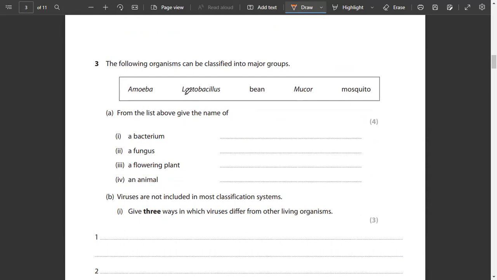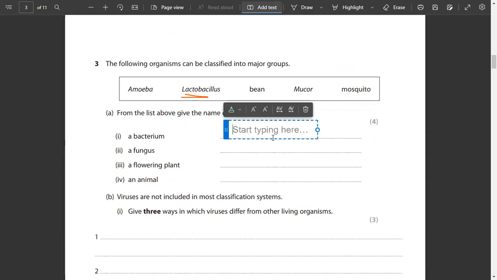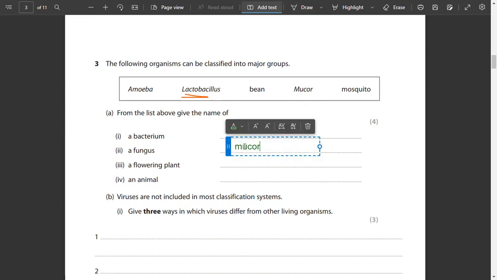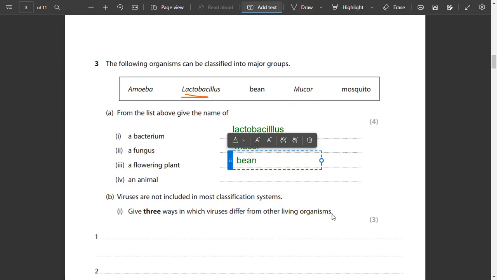Now, lactobacillus was one of the bacteria that we just studied in the previous chapter. कौन सा है? That is going to be lactobacillus bacteria, the rod-shaped bacteria. Then we have a fungus. A type of fungus कौन सी बताते हैं? Mucor is a type of fungus. Mucor, mushrooms, yeast, these are all fungi. Flowering plant इनमें से कौन सा? A bean plant. Normal bean plant is a flowering plant. जैसे बाकी plants होते हैं, wheat, agriculture के जितने भी हो जाए, they are all your normal flowering plants.